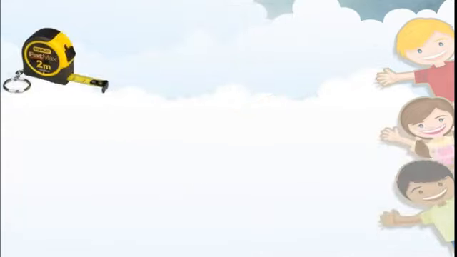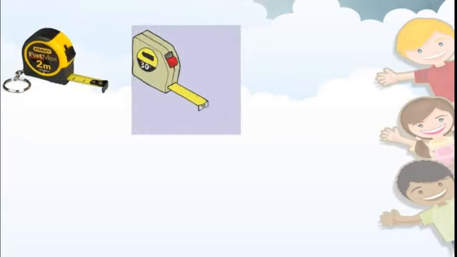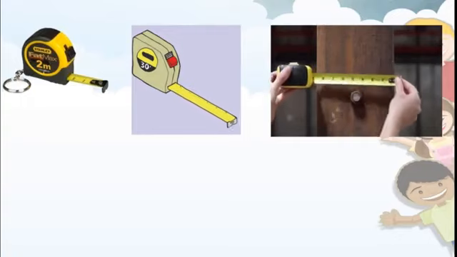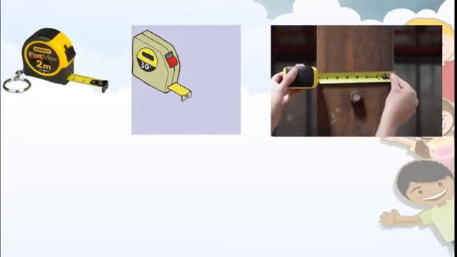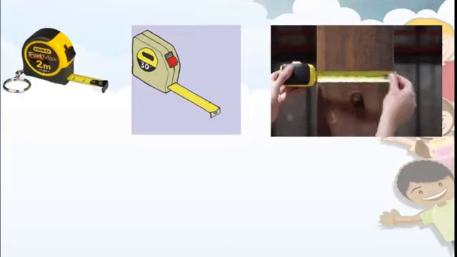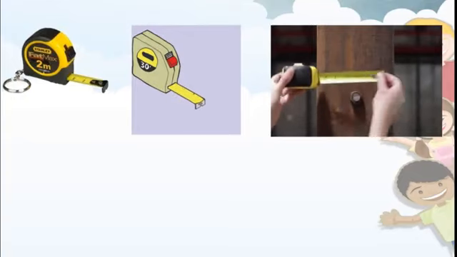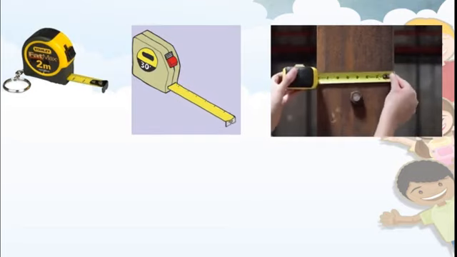See students, this is a measuring tape of 2 meter length. Means you can see the strip, correct? That is of 2 meter. And in the second picture, that is of 3 meter. And when we want to use this measuring tape, we have to pull the strip from the fingers, okay, and we have to measure the given object. You can see in the third picture.